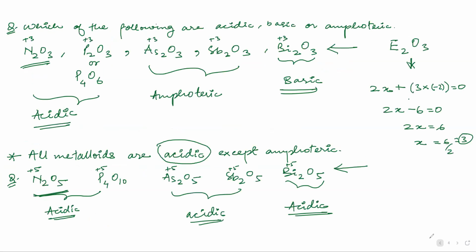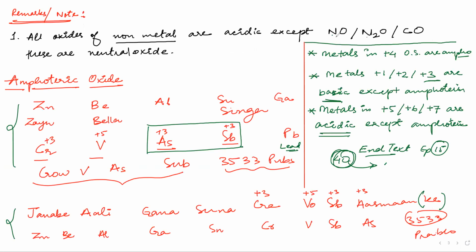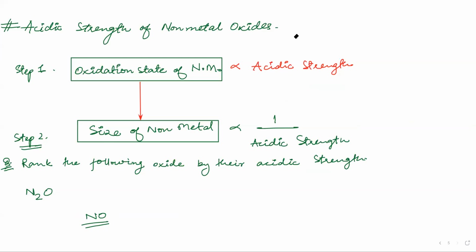Why have I not written NO? Because NO is a neutral oxide, and N2O is also neutral. We cannot compare NO and N2O; we have to write either one of them, because if both are neutral, we cannot compare them. So N2O, then N2O3, then N2O4, and after that N2O5.